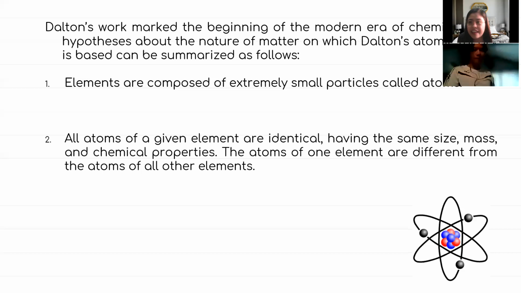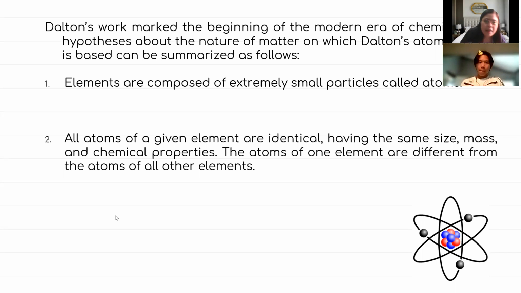Okay? And then the next thing that was discovered by John Dalton in his investigation was all atoms of a given element are identical, having the same size and the same chemical properties. So anong ibig sabihin yan? Pag isang element, the example sa ating elements, we have the first one in the periodic table, the hydrogen.